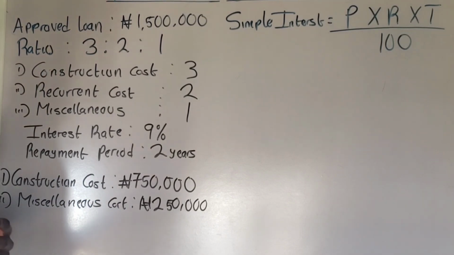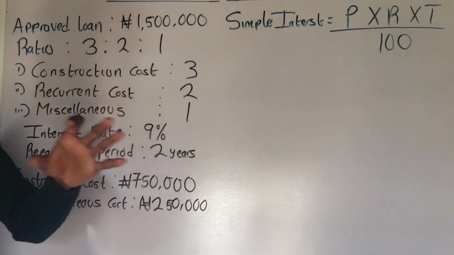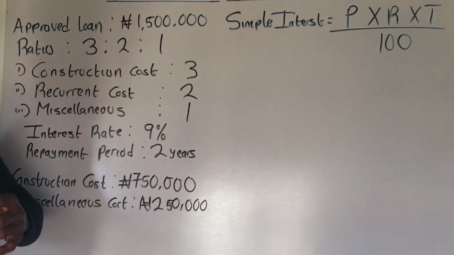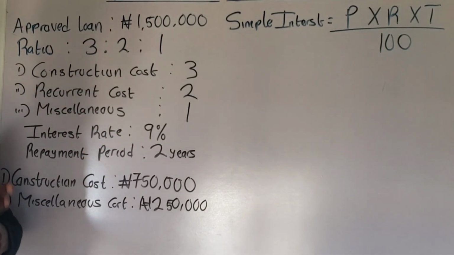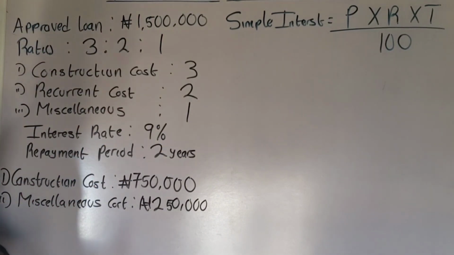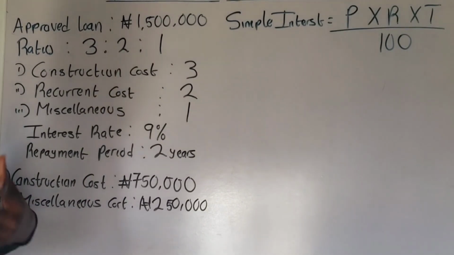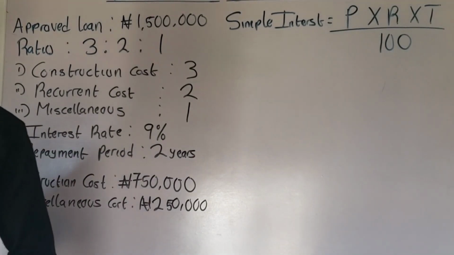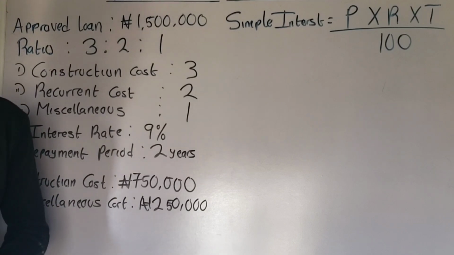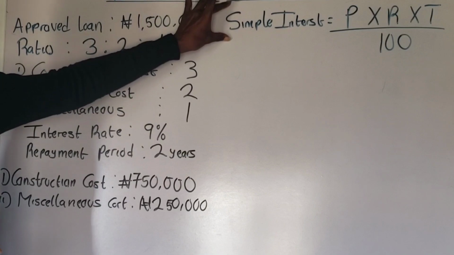The interest is not the total amount that you are going to pay back. The interest is the amount by which the money is going to increase when you are paying back. That is what we call the interest. For example, if you borrow a loan of 500,000 naira, you are not expected to pay back only that 500,000 naira. You are going to pay it with interest. That is what I want to calculate here.